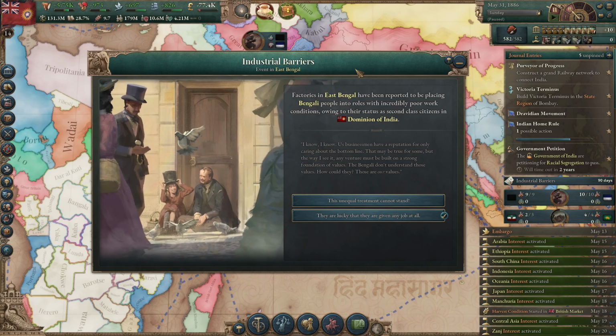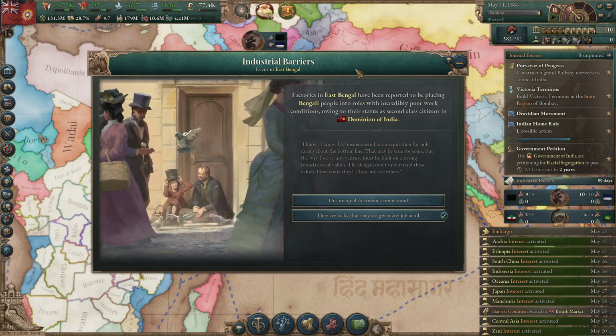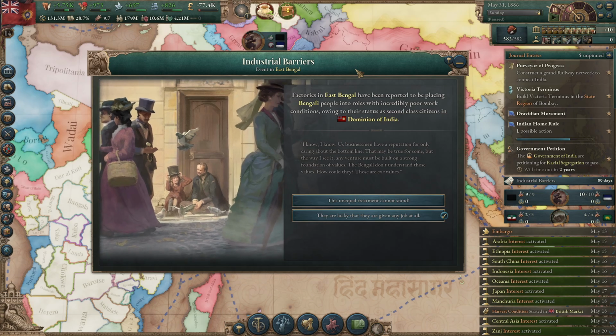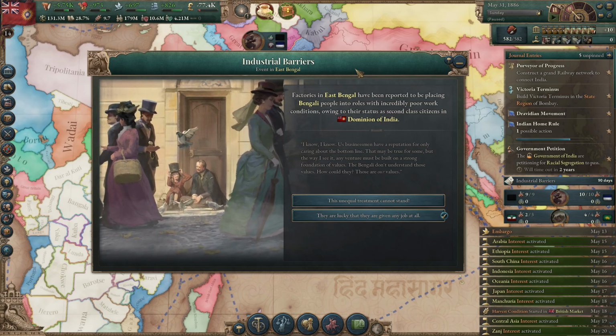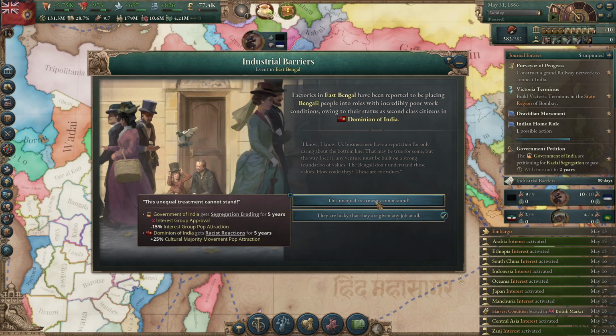Industrial barriers. Factories in East Bengal have been reported to be placing Bengali people into roles with incredibly poor working conditions, owing to their status as second-class citizens in the Dominion of India. I know. Us businessmen have a reputation for only caring about the bottom line. That may be true for some, but the way I see it, any venture must be built on a strong foundation of values. The Bengali don't understand those values. How could they? They're our values. This unequal treatment cannot stand.